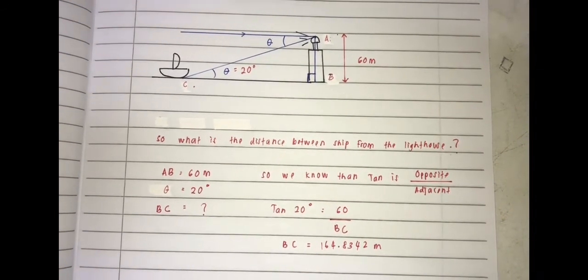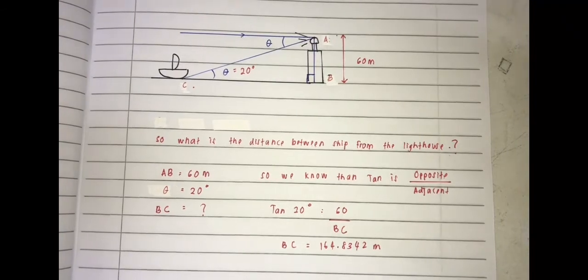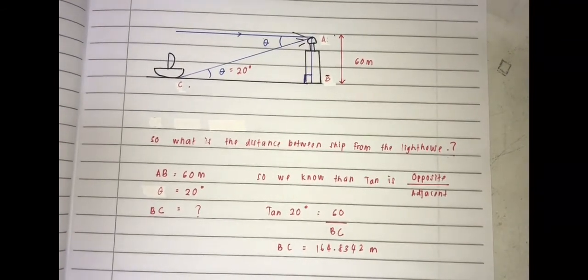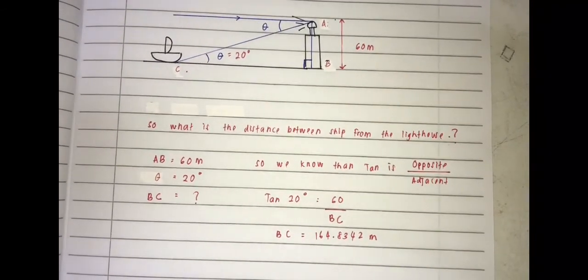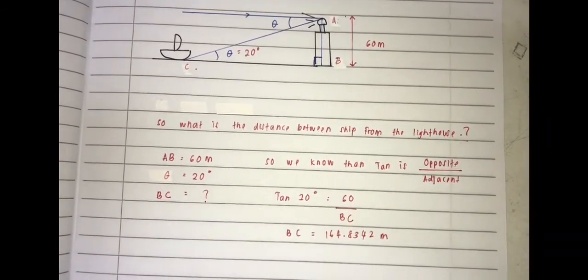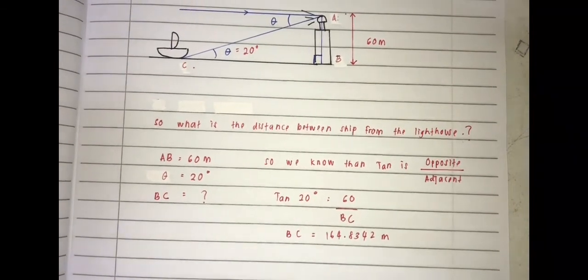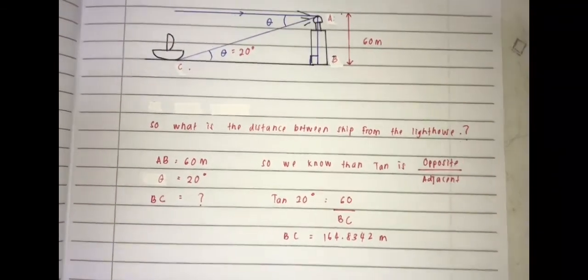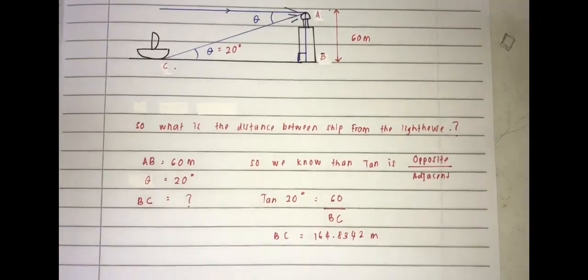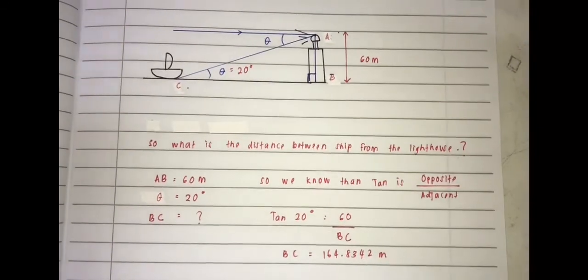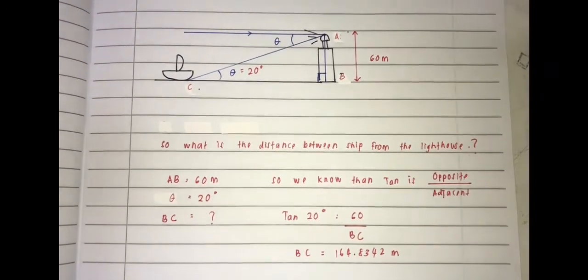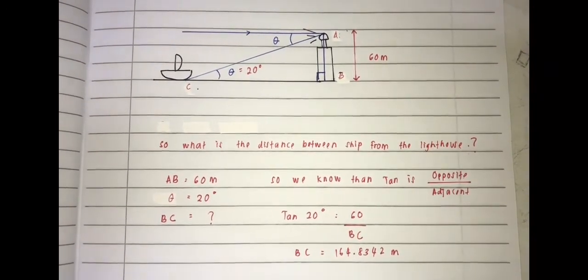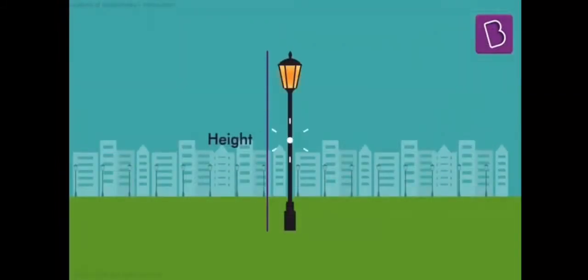So with all the information, we can conclude that we need to use tan, because tan is opposite over adjacent. So we just put it into the formula. So we get tan 20 degrees equal to 60 over BC. After we calculate, we get the answer. The distance between the ship and the lighthouse is 164.8342 meters. So that's all from me. Thank you.